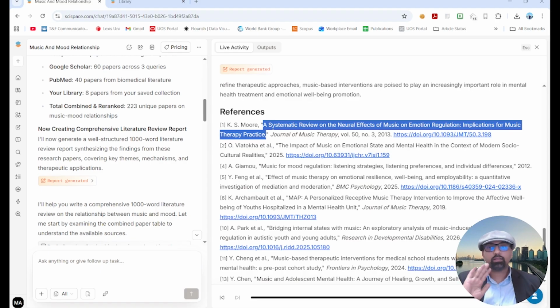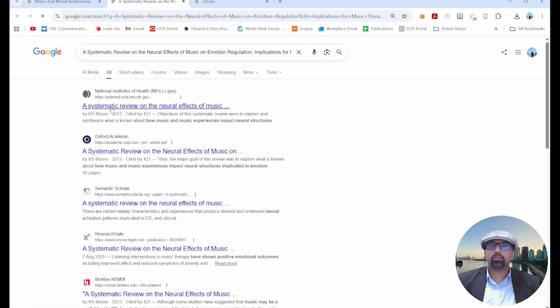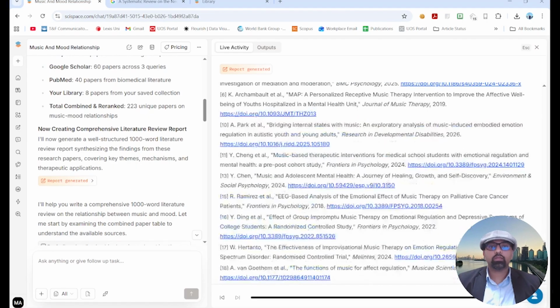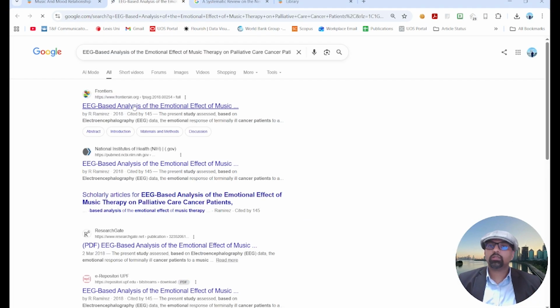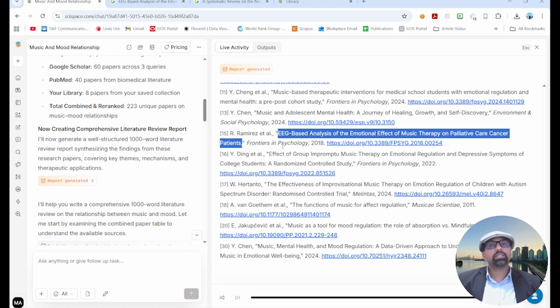I just select the name, search on the internet. It is there. Okay. Just randomly select this one. Search on the internet. Yes, it is there. So unlike ChatGPT or other generative AI tools, this SciSpace AI agent created a report in which the references are 100% original.